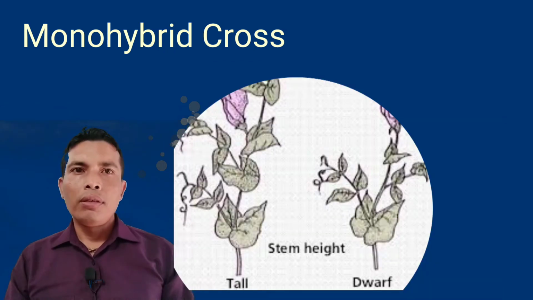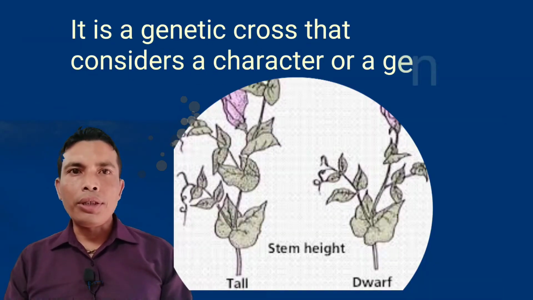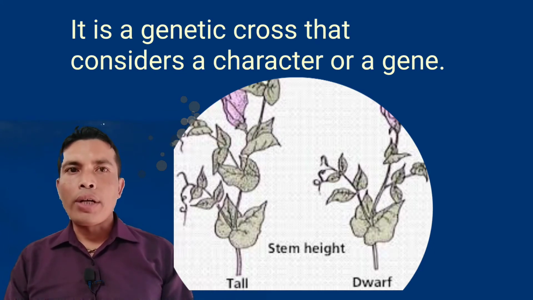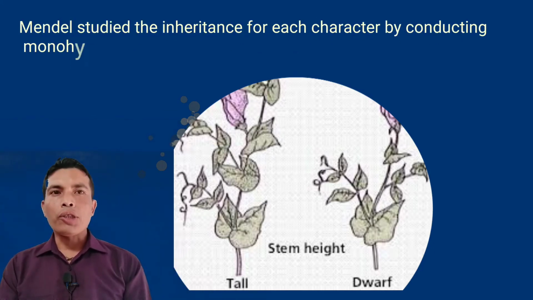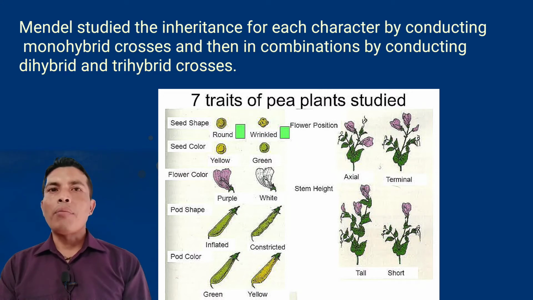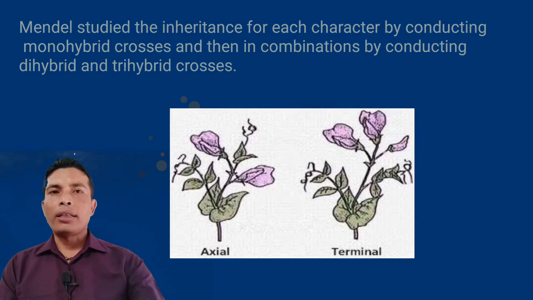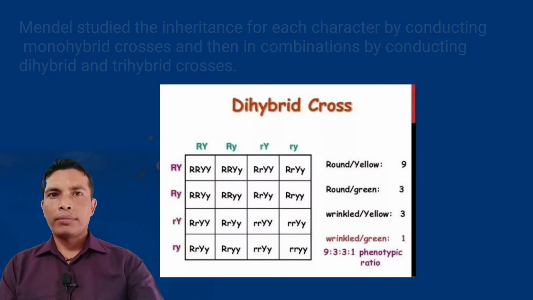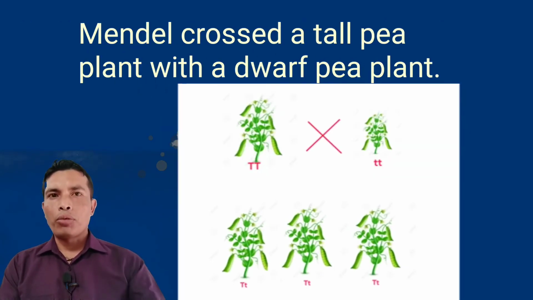Monohybrid cross. What is a monohybrid cross? It is a genetic cross that considers one character or gene. Mendel studied the inheritance of each of the 7 characters individually by conducting monohybrid crosses, and then in combinations by conducting dihybrid and trihybrid crosses. Let us study an example of the monohybrid cross.